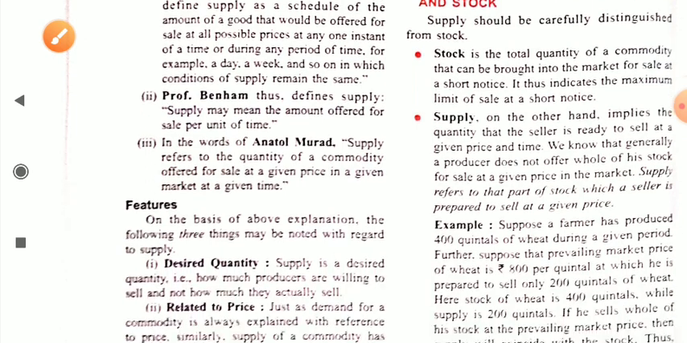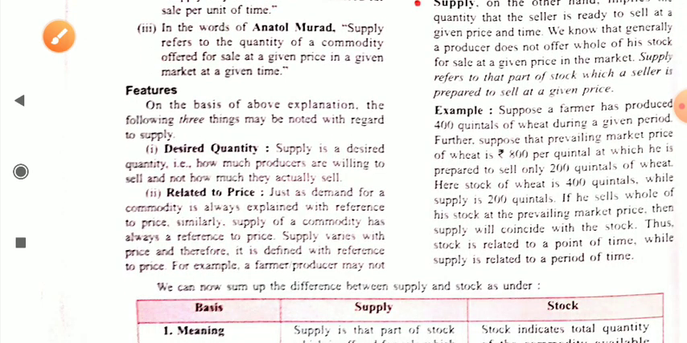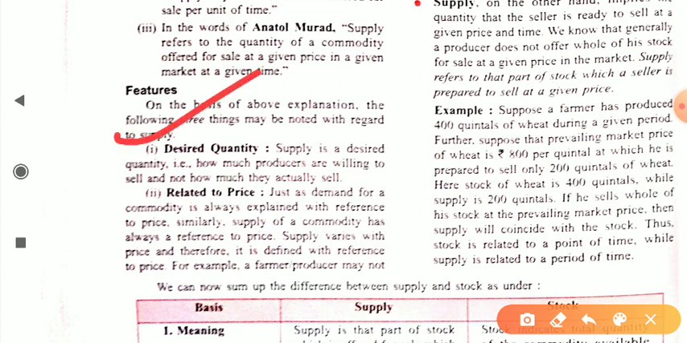Dear students, there are certain features of supply, like our demand. There are certain features which have to be fulfilled so that we can say it is supply of a commodity. These are the three distinct features. First is desired quantity. Desired quantity simply means that supply is a desired quantity, because it is the desire of the producer to supply, suppose, 200 mangoes. So supply is the desired quantity.